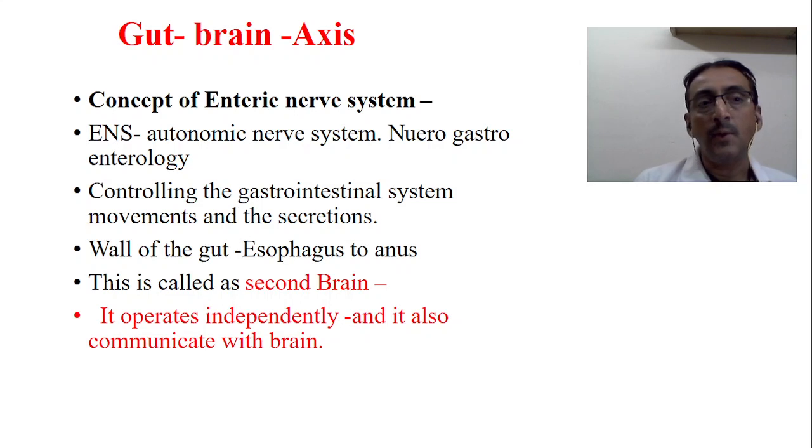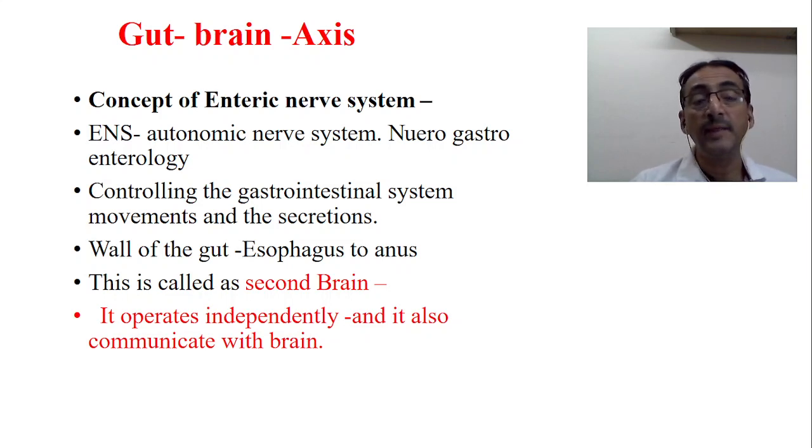This enteric nervous system controls the gastrointestinal movements and secretions, especially the peristaltic movements, and also different types of secretions taking place throughout the GIT.